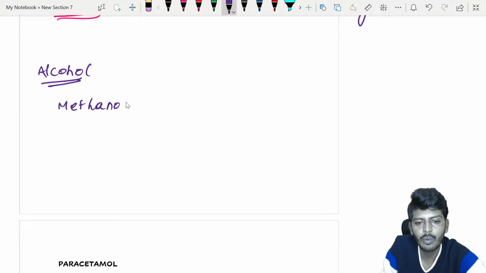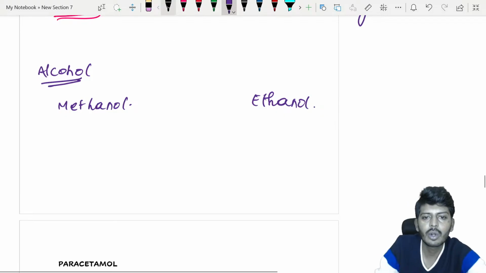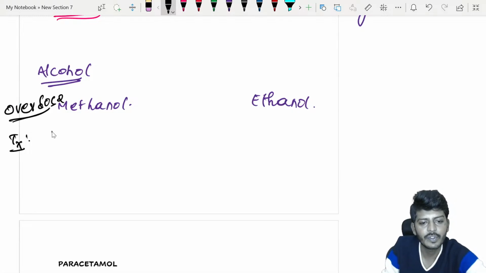If it is methanol overdose, what is the treatment? If it is ethanol overdose, what is the treatment? Okay, so if methanol overdose, the treatment will be very simple. If methanol overdose is there, you can use ethanol.